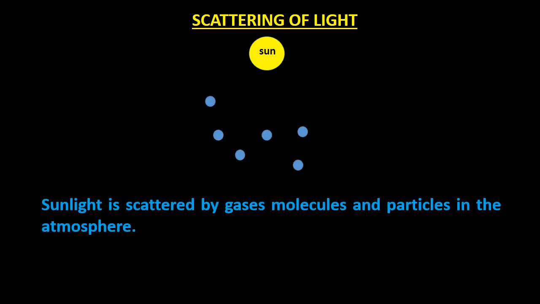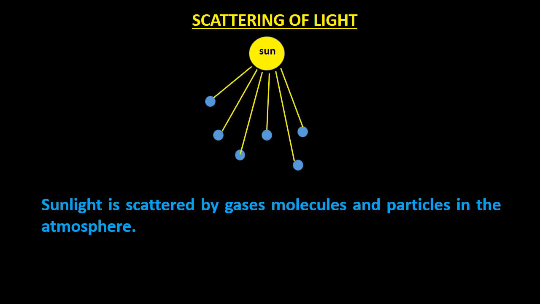So at first let us consider sun, which is very far away from earth. And the surface of the earth is surrounded by layers of atmosphere. And when the rays of the sun enters the earth's atmosphere, the rays interact with the gas molecules and particles which are present in the atmosphere.